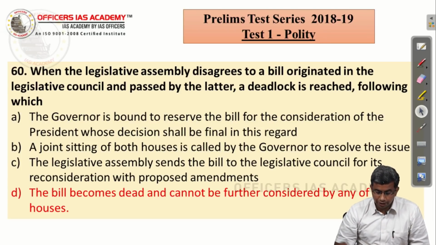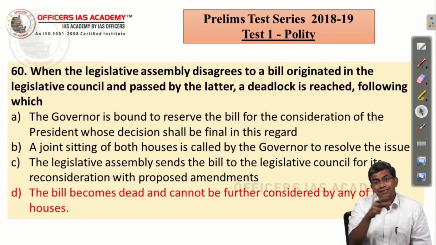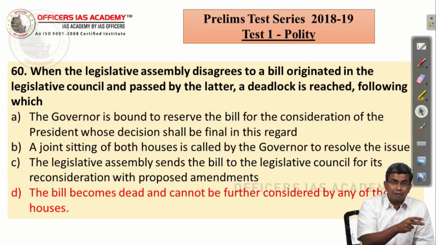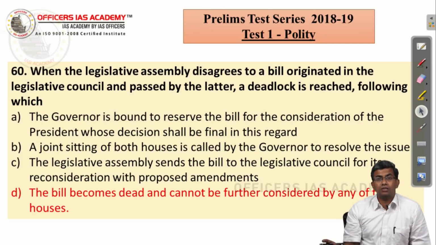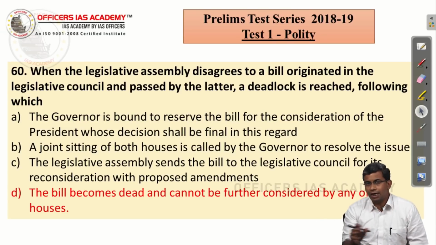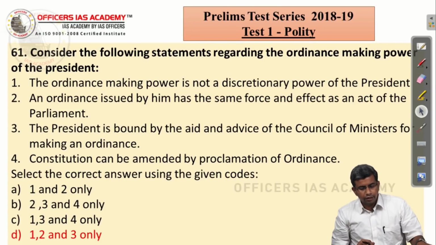The Legislative Assembly sends the bill to the Legislative Council for its reconsideration. It is the other way around. When a Legislative Assembly passes a bill, the Legislative Council may send it back with its recommendations or amendments. But if the Legislative Council passes a bill and the Legislative Assembly rejects it, the bill becomes dead and no further action is taken. So, the correct answer is D.